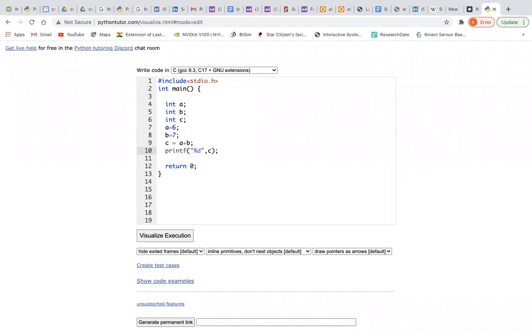I'll tell you why these statements are required, each one by discussion. First of all, when I try to compile, let us see what will happen.